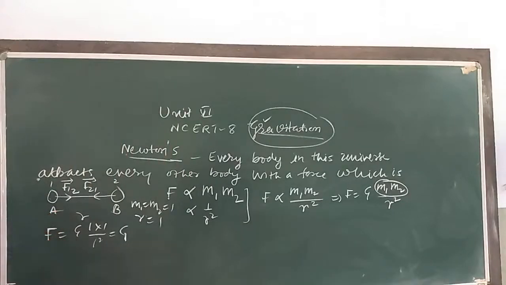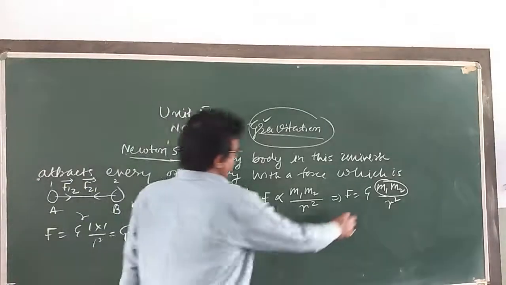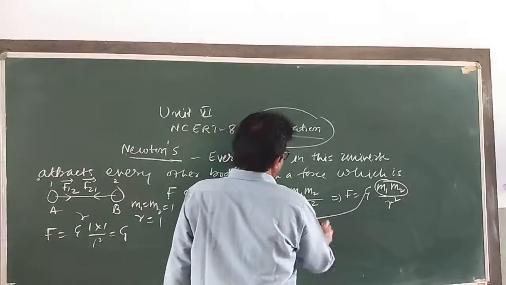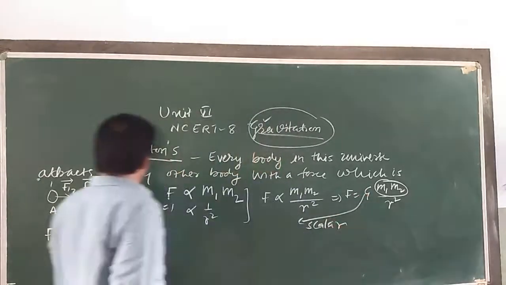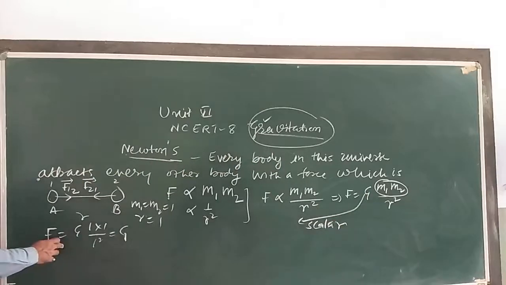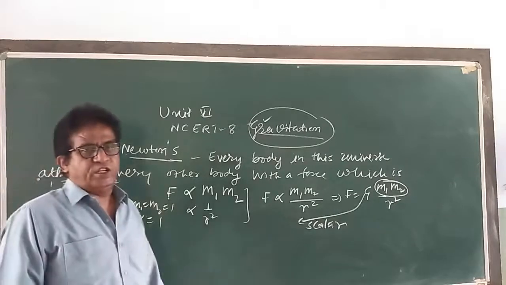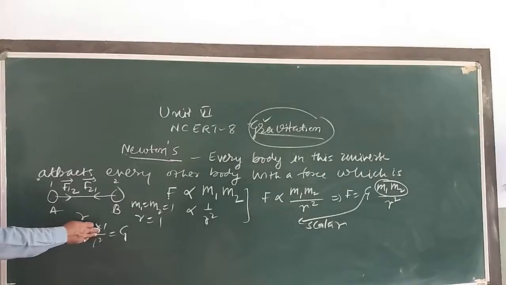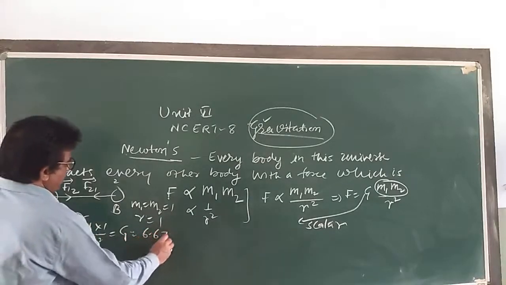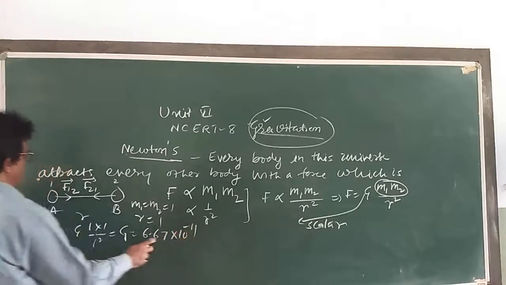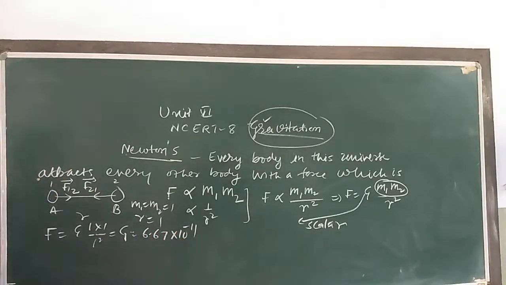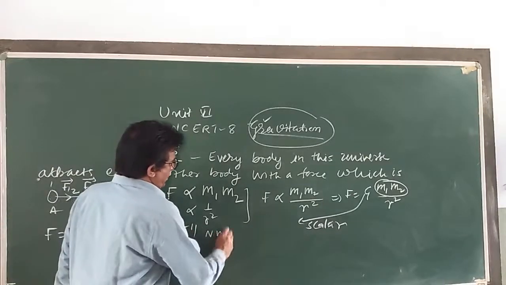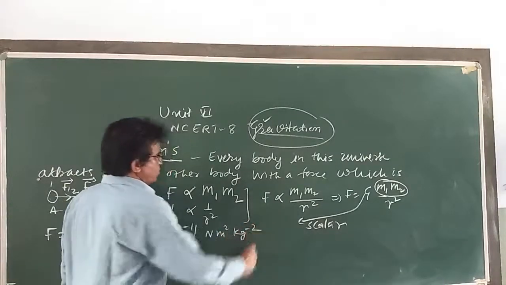Gravitational constant is a scalar quantity. Its value is the same throughout the universe, independent of the nature of the medium. The value of G is equal to 6.67 into 10 raised to the power minus 11 Newton meter square kg minus 2.